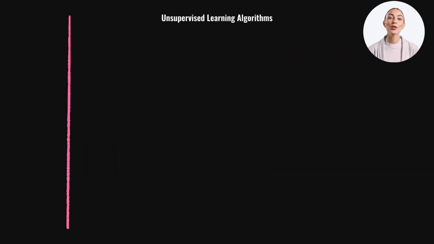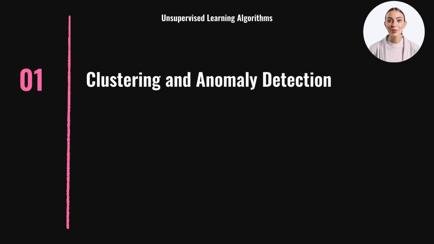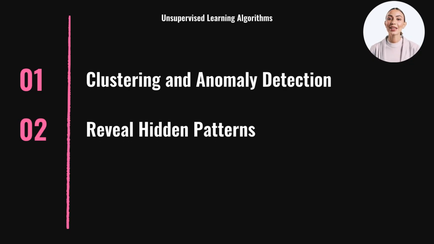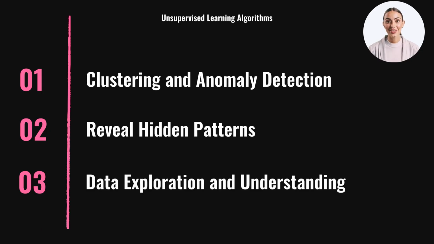Unsupervised learning algorithms, like clustering and anomaly detection, tackle complex tasks without labeled data. They reveal hidden patterns, offering insights beyond traditional methods. While less predictable, these algorithms, including neural networks, are invaluable for data exploration and understanding. Let's explore how these techniques apply in real-world scenarios, enhancing our grasp of data's underlying structures.